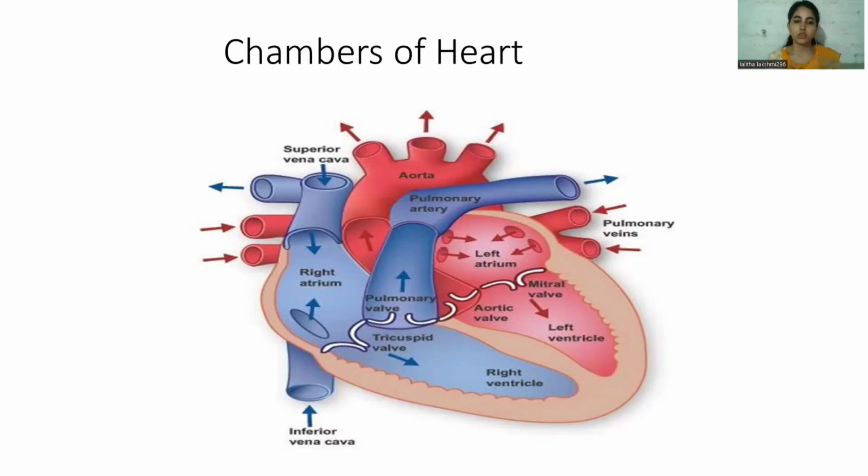If you see, the right side of the heart is represented in blue color in this picture. So this represents the deoxygenated blood. After entering the pulmonary artery, the deoxygenated blood enters into the lungs for the purification of blood.